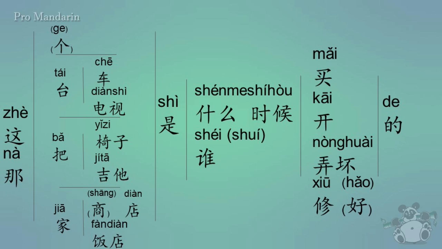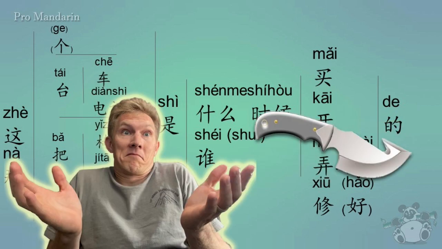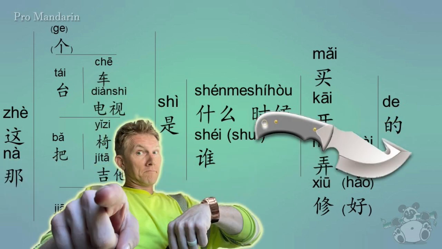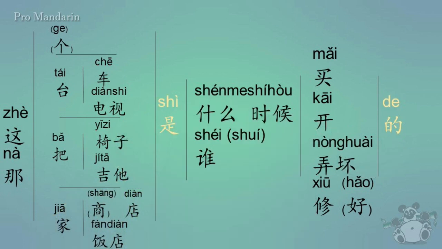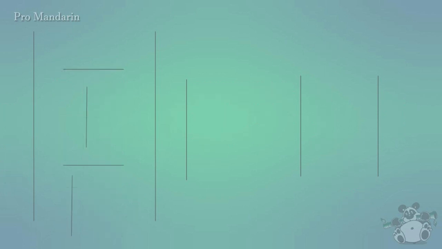So you're probably thinking, did you break it? And who fixed it? And when was it done? Or perhaps you're wondering, who owns this restaurant? Well, I'm going to teach you how to talk about all this with the 是 and 的 method. But first you're probably wondering, can I learn all this Chinese in one lesson? Well, let's find out. Alright, so we're going to go ahead and start with 是 and 的.